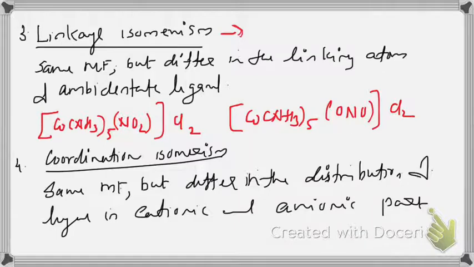You can see [Co(NH3)5NO2]Cl2. Here, nitrogen coordinates with cobalt. The same complex [Co(NH3)5NO2] can be written as ONO. Here oxygen coordinates with cobalt. So there is a difference between the two.